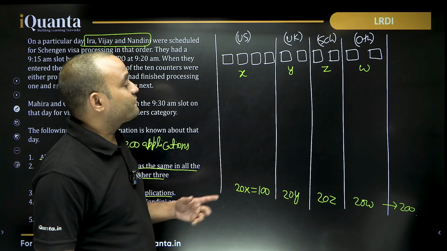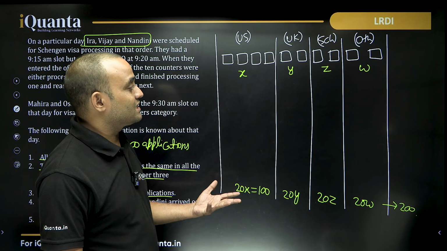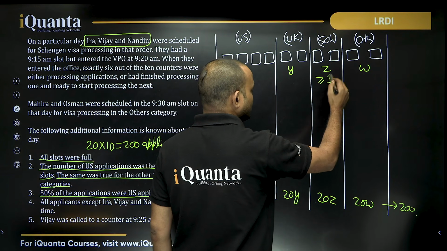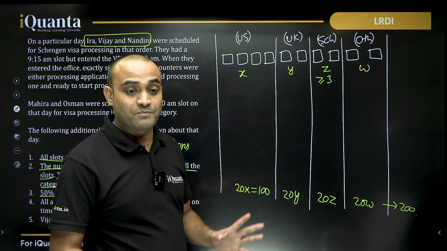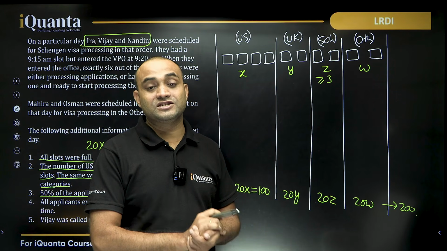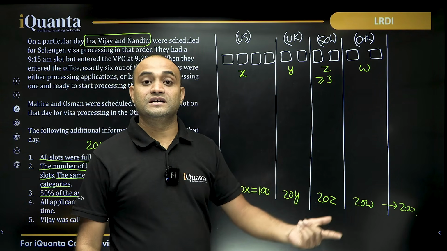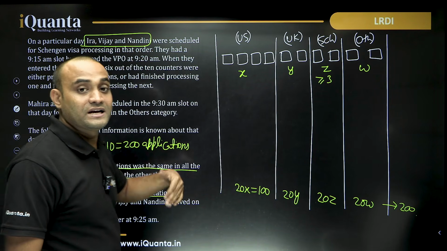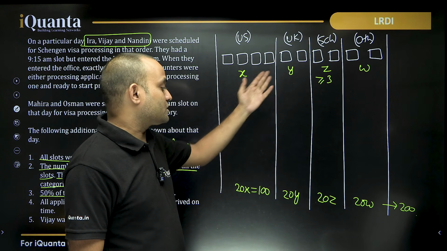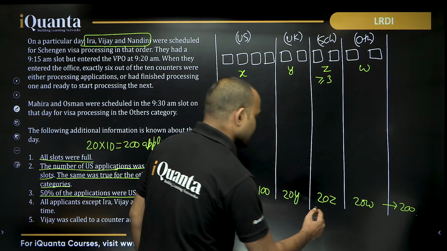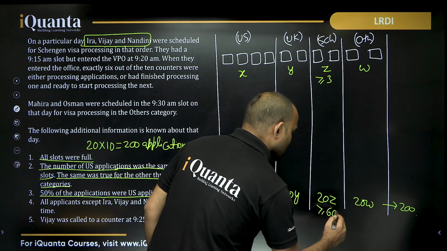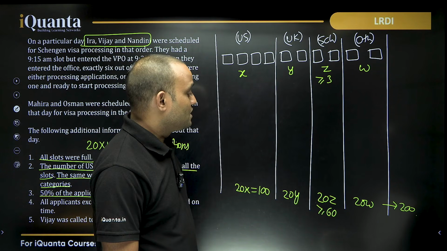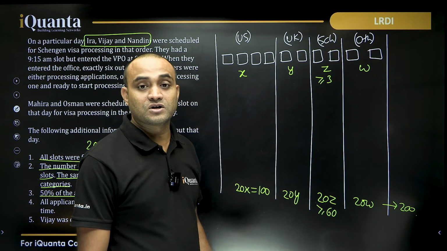So, even if we don't know anything other than that, can we say this value Z must be greater than or equal to 3, because we already know 3 names who were scheduled in the 9:15 slot? So overall 20 into 3, this must be greater than or equal to 60. The total applications in the Schengen visa processing category will be greater than or equal to 60.